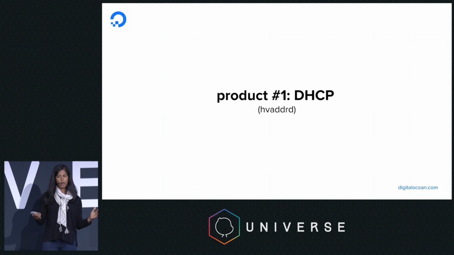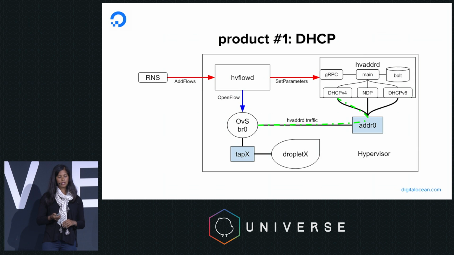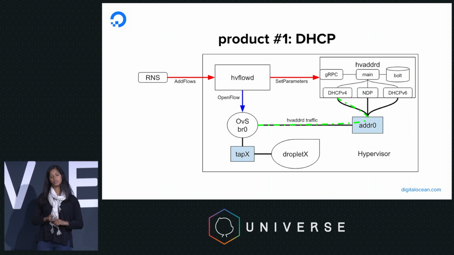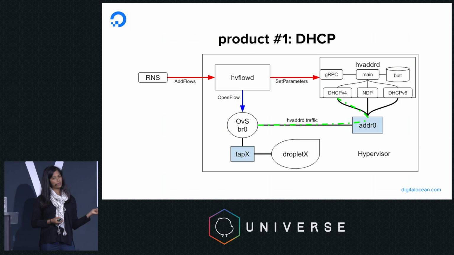This is something all of your routers do to assign IP addresses to network interfaces. We also ended up, or in the process actually, of working on a DHCP server to assign IP addresses to the interfaces of our virtual machines or droplets. So our DHCP server is called HVadderD, and it's a daemon that exists on every hypervisor. So it has three components.